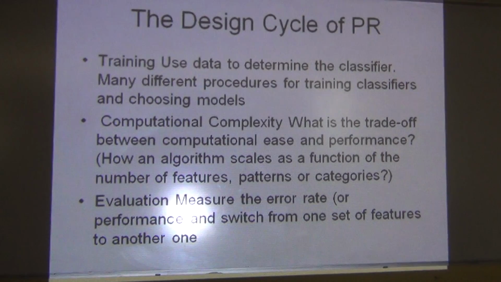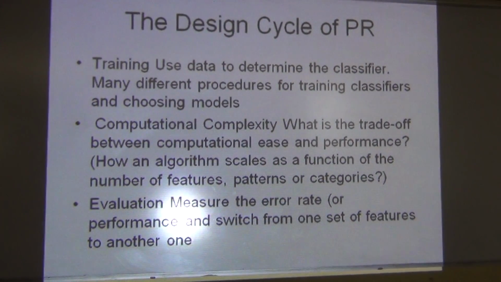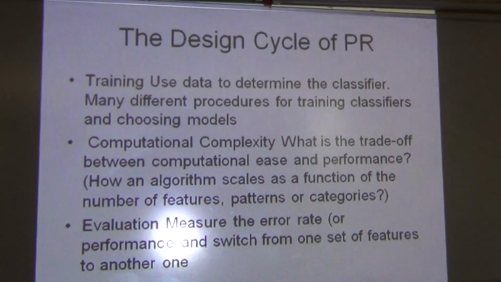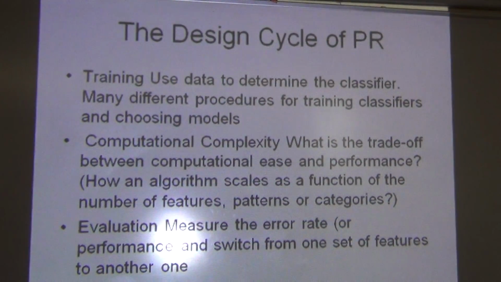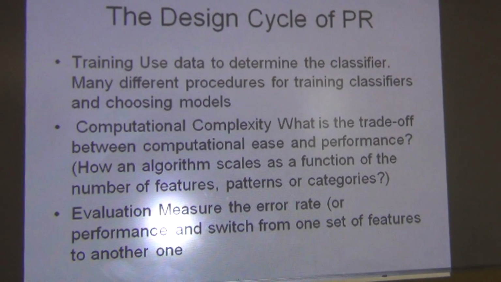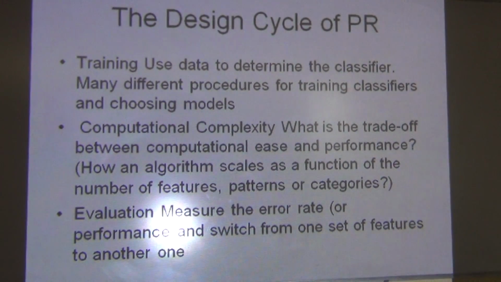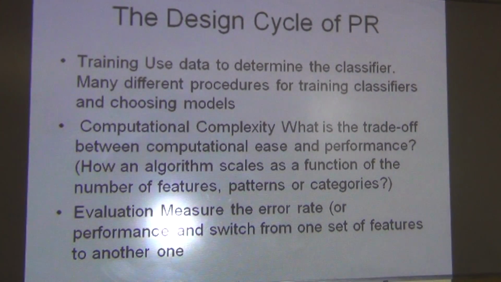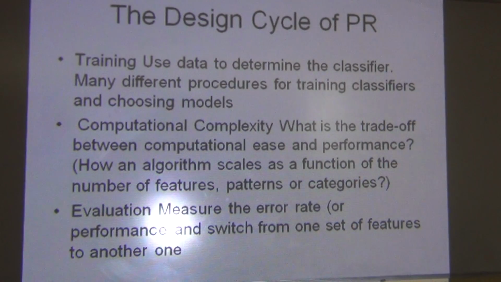Training is just using data to determine the classifier. There are many different procedures for training classifiers, and we have to choose the training for the model. We have to train the model, and what type of training we are expecting, we have to choose from the list of training sets.